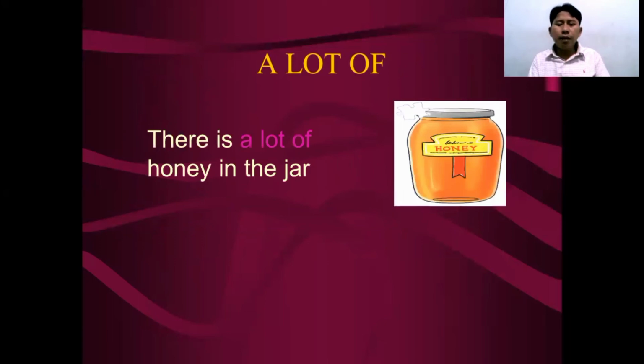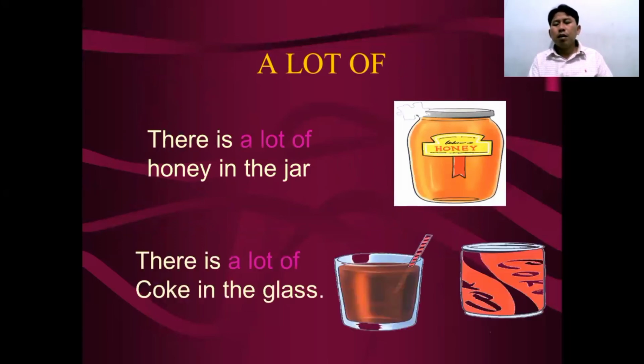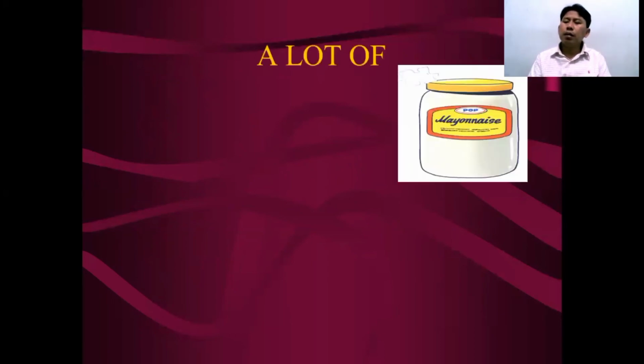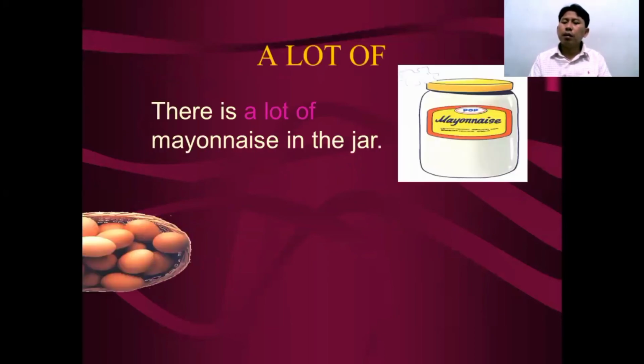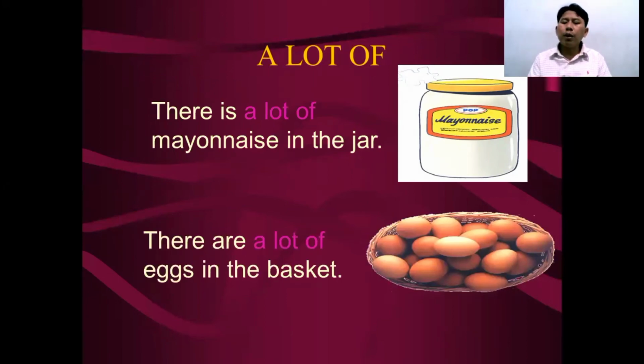There's a lot of honey in the jar. There's a lot of Coke in the glass. There's a lot of mayonnaise in the jar. There are a lot of eggs in the basket.